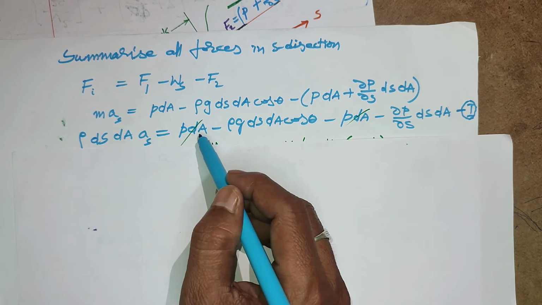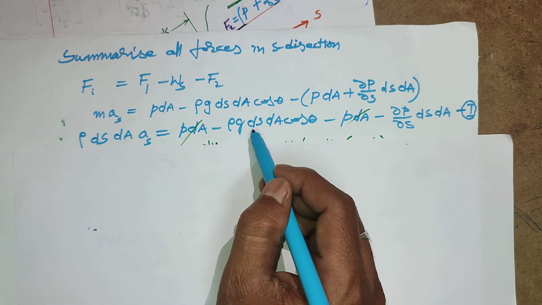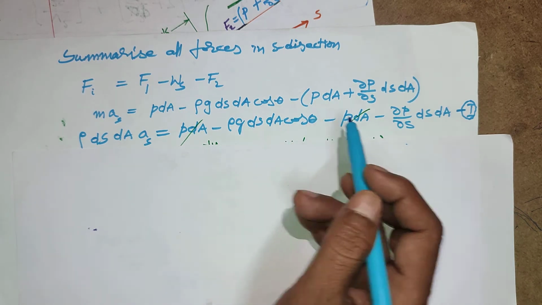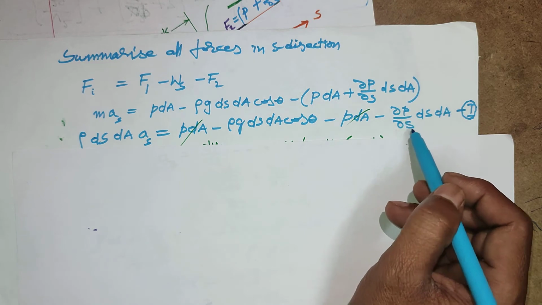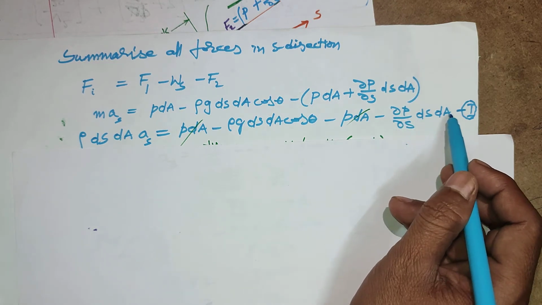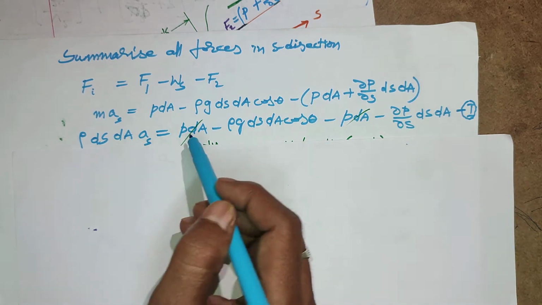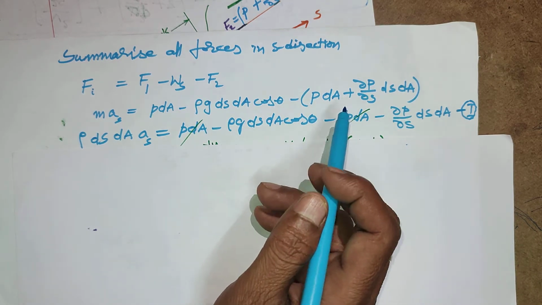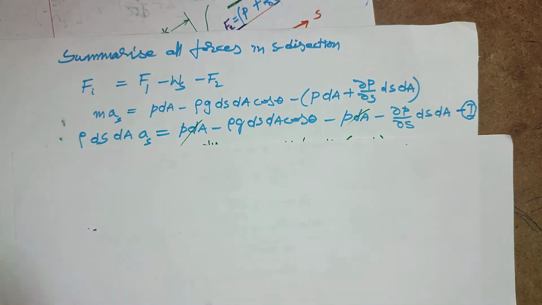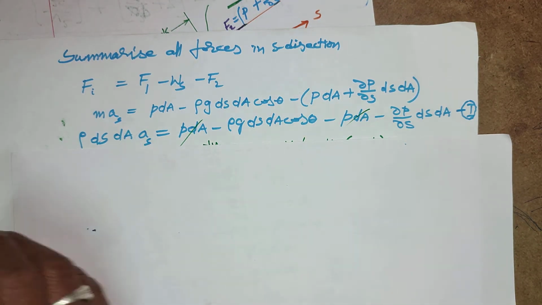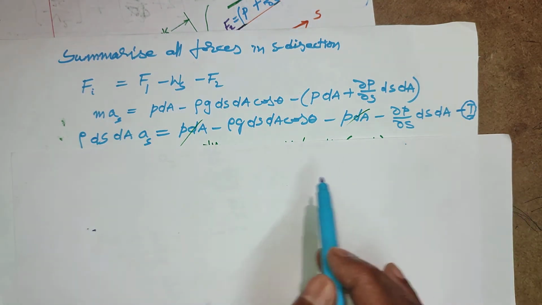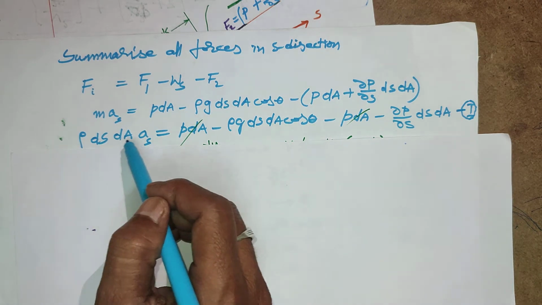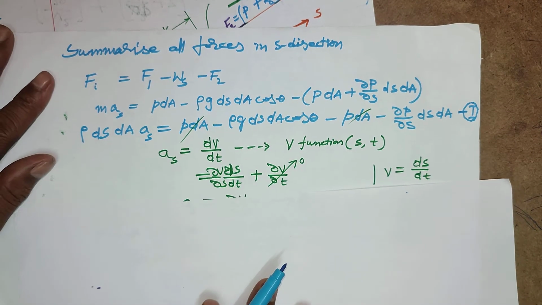This is pdA minus rho g ds dA cos theta, and the component pdA, dou p by dou s into ds dA. So here pdA minus pdA plus pdA will cancel, and pull the ds dA outside, or divide all terms with ds dA.